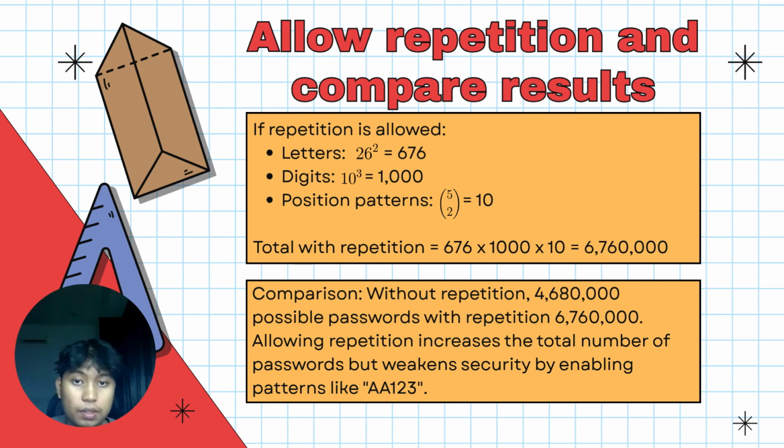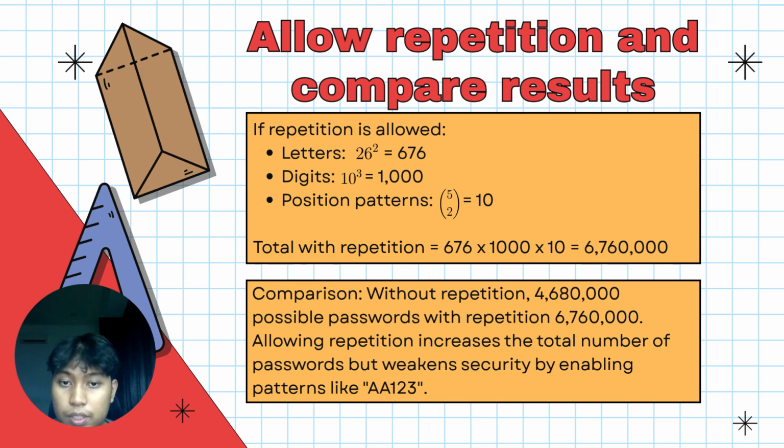The position pattern is still the same, which is 10. So 676 times 1000 times 10 equals 6,760,000 passwords that can be created.